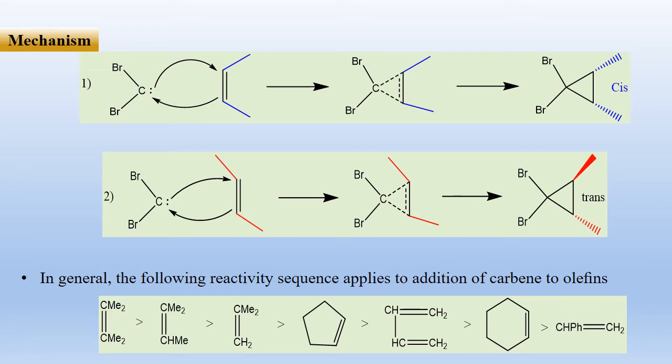Here is the order of reactivity. The greater the number of electron donating groups attached to the double bond, the greater is the reactivity.